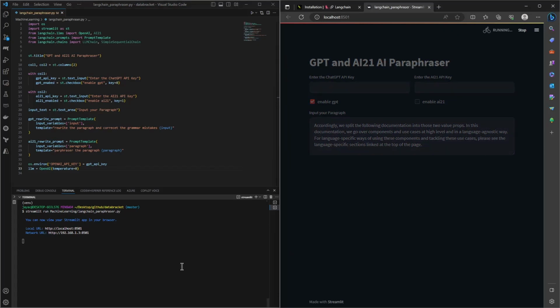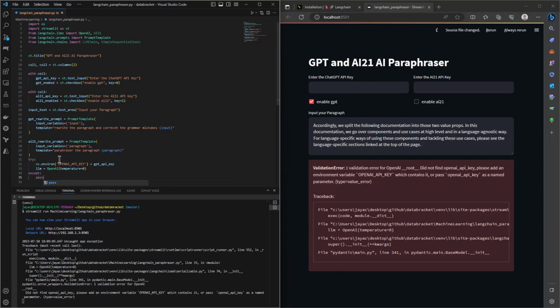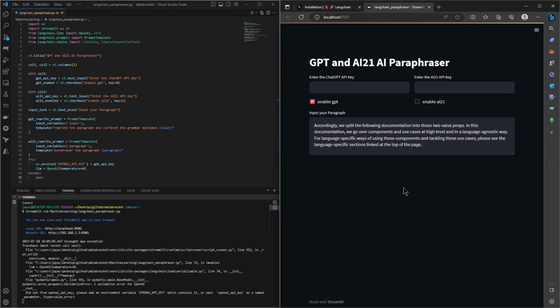It is actually trying to connect to the language model, and we can see there is an error because it didn't find any API key. So let's wrap this into a try except condition for now, just in case users don't provide any input, we don't want them to see the validation error. So let's simply pass it. So if we rerun now, it will do the job, but it will wait for the API key to come in, and it will rerun once you pass the API key.